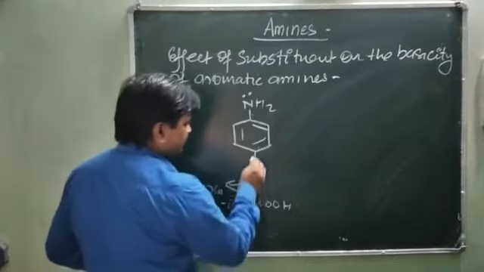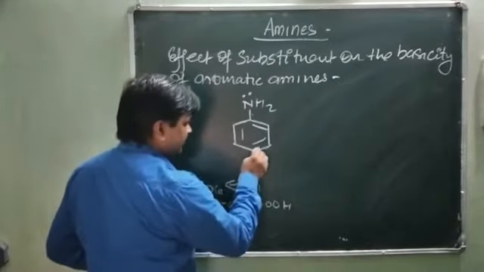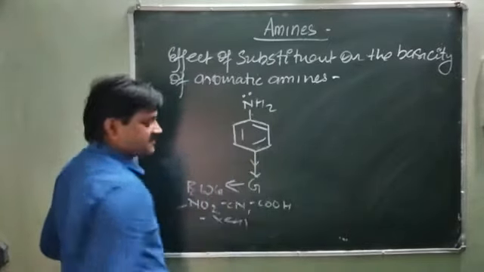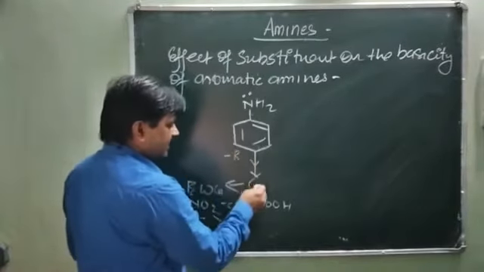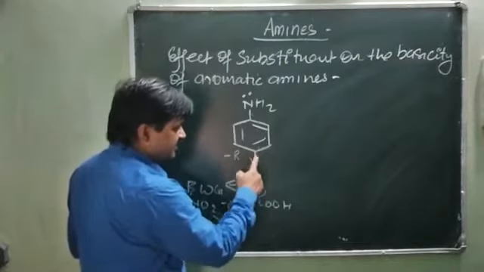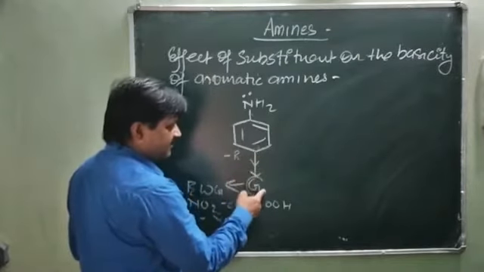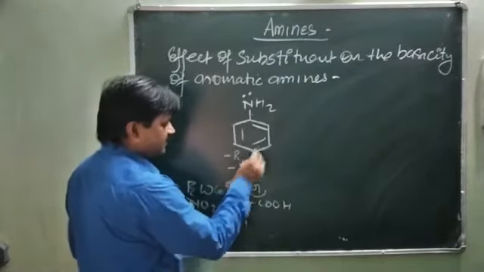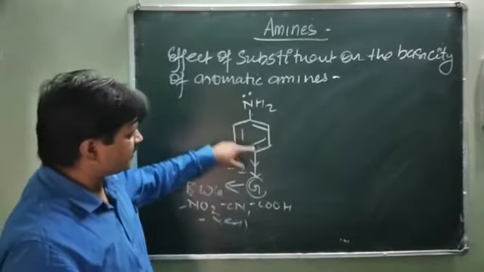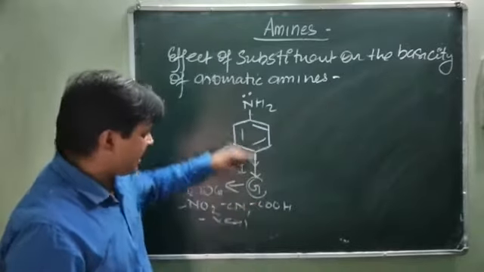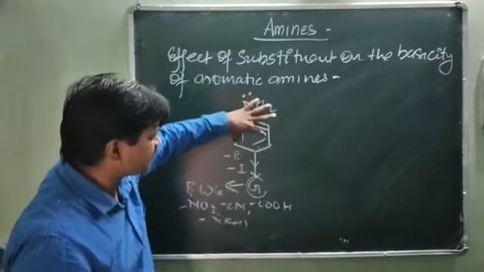When this group is present at the benzene center, it pulls electrons from the benzene toward itself, showing the minus R effect. As the group pulls electrons from this carbon, it also has a strong I effect, so it becomes the minus I effect. Both effects, whenever any electron withdrawing group is present at the benzene center, decrease the electron density of the benzene ring.